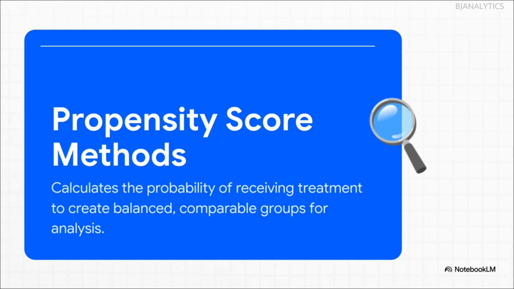Okay, our first tool is called propensity score methods. I know, it sounds super complicated, but the main idea is actually pretty simple. It's all about creating a fair comparison. This method looks at all of a person's characteristics, their age, their habits, their health, and then it calculates the probability, or propensity, that they would be a coffee drinker in the first place. This lets researchers find a kind of statistical twin for every person in the study, making sure the groups they're comparing are as similar as possible in every other way.